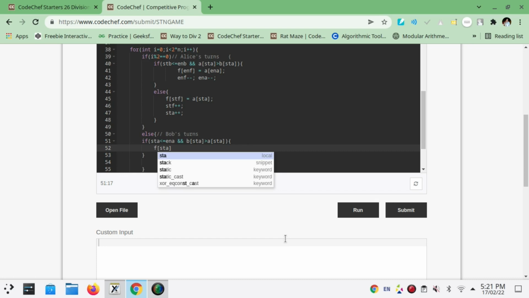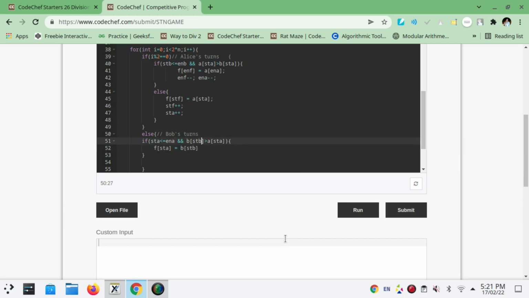FSTF will become B of STB. Starting of F is represented as STF, starting of B is represented as STB, and starting of A is represented as STA. In the same way for the EN part. So it will be F of STF, then we will update STF and STB.